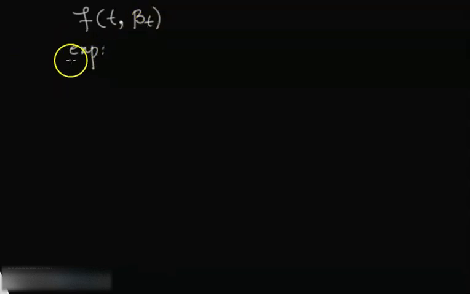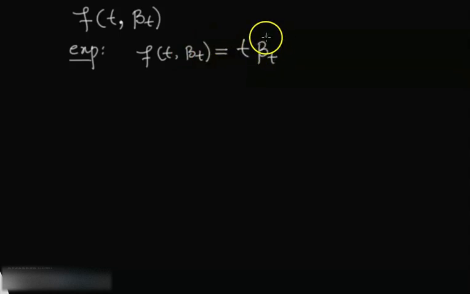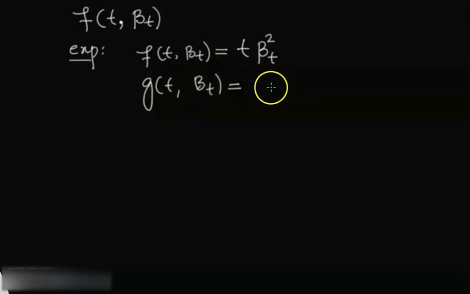Examples of such functions include, let's say, f of t comma b sub t to be t times b sub t squared, or maybe we can have a function g of t comma b sub t equal to e to the t times sine of b sub t. Such functions are examples of processes which not only depend on Brownian motion, but also depend on time explicitly.